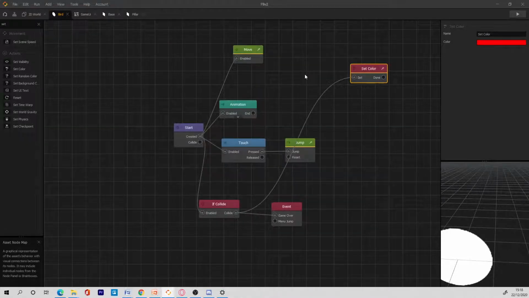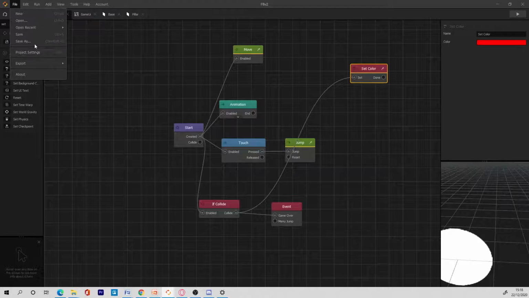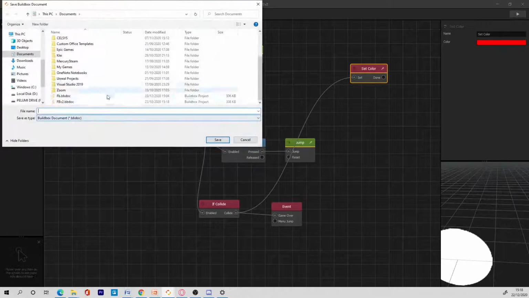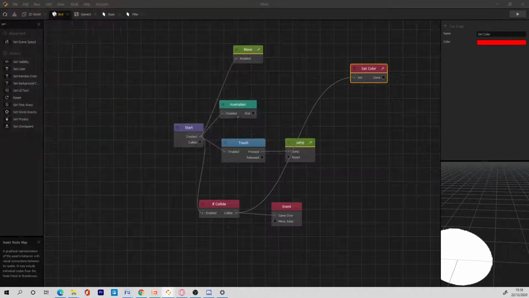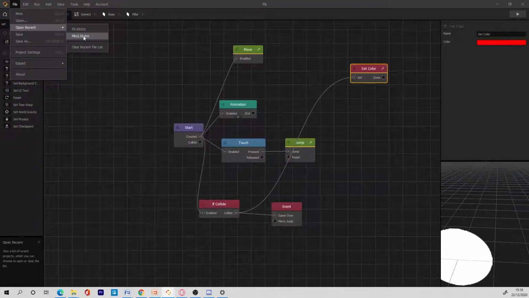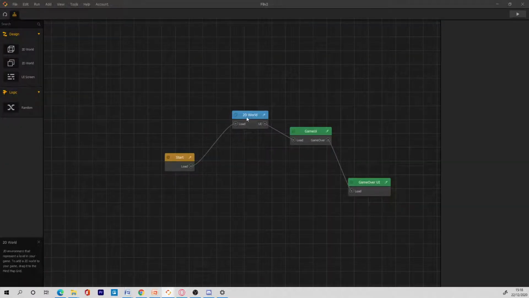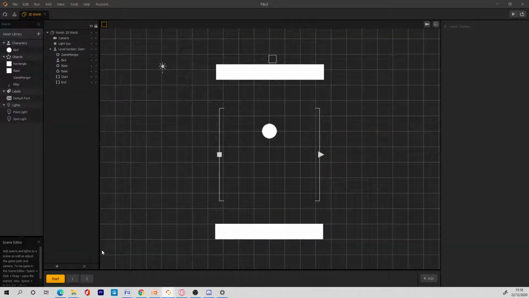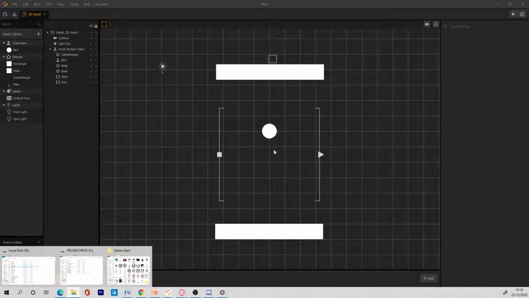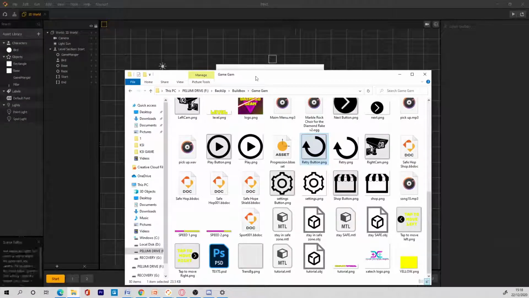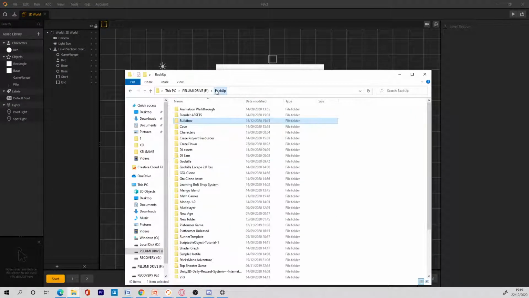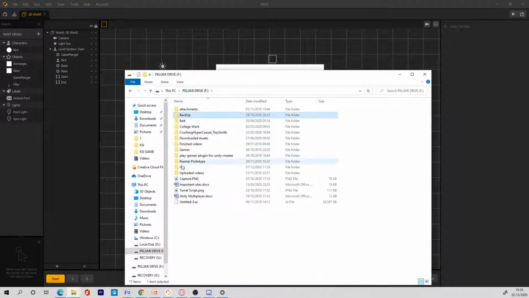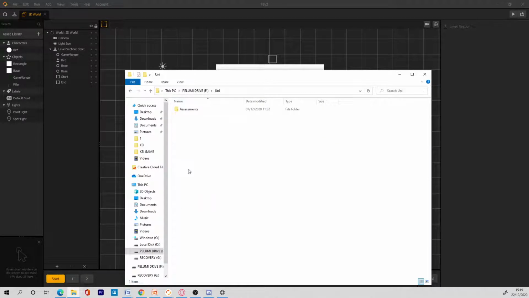So now we have the base of the game sorted. I'm gonna save this as the normal one that we did, and then I'm gonna open back the version 2 and do some things. I will show you guys how to actually change the bird. Right now I have a circle bird. So if I go to my folders, I have some free 2D assets which I saved along the years.